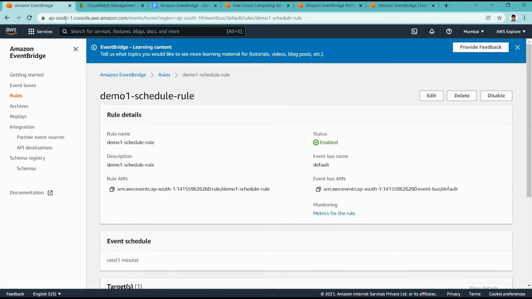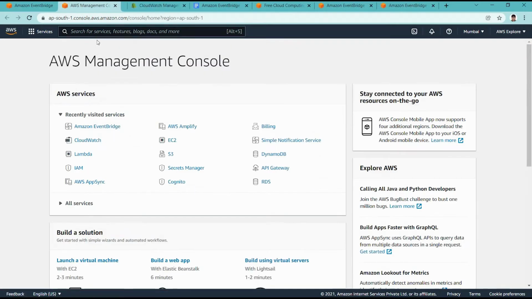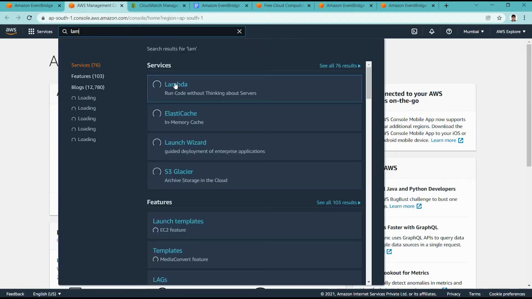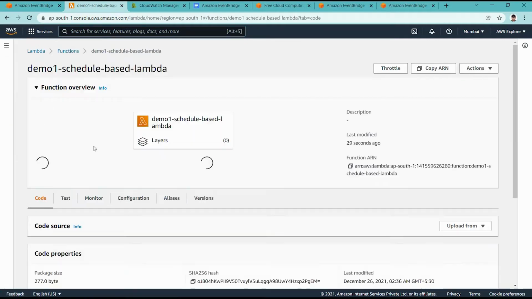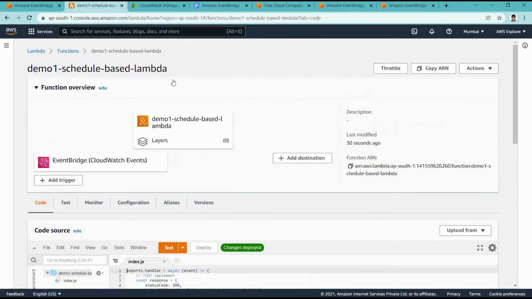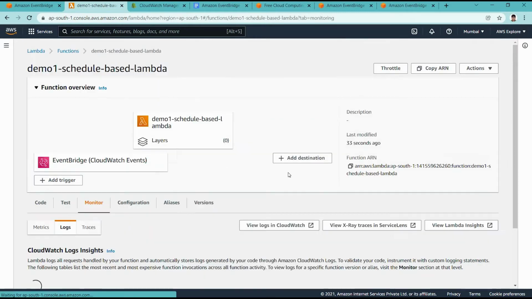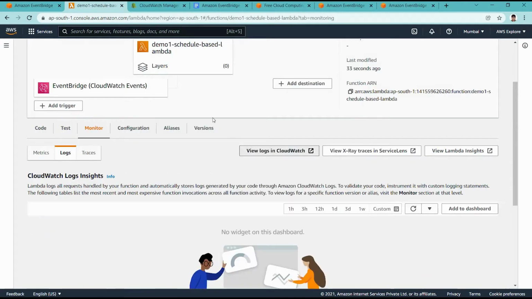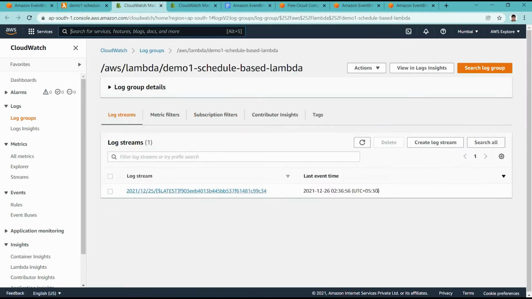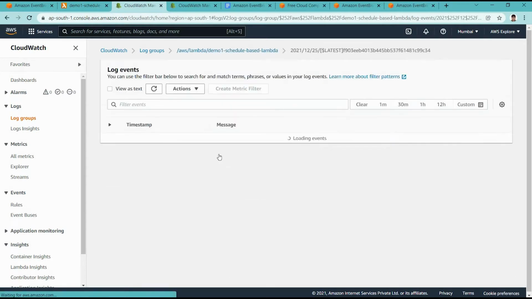So far our lambda function did not have any logs, so let us cross-check whether any new logs were added. This is our lambda function demo1, so I am going to CloudWatch logs for that. Here we go, we get one new log, because it is automatically called every 1 minute.